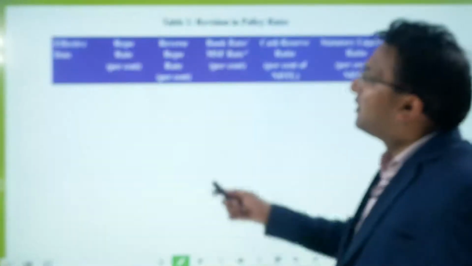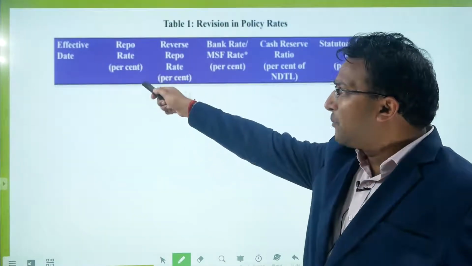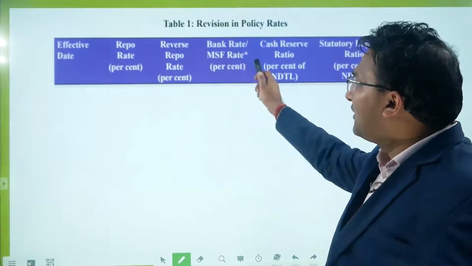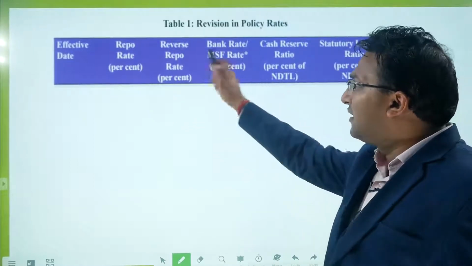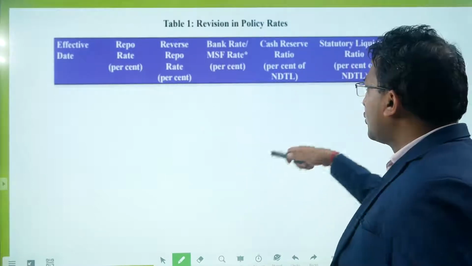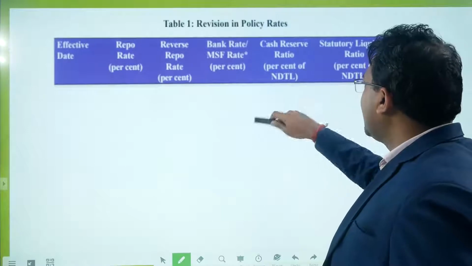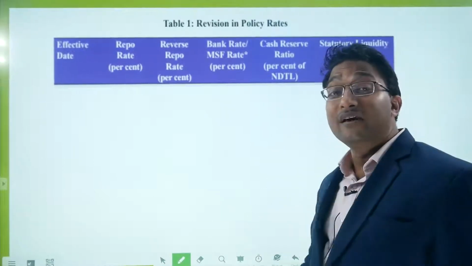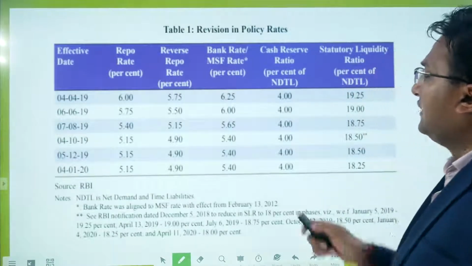There are multiple rates: repo rate, reverse repo rate. Reverse repo rate is less than the repo rate. Bank rate and MSF rate are higher than the repo rate. There is a difference of 0.25%, which is called policy corridor rate. CRR is kept with the RBI, SLR is kept with the bank itself in the form of cash, government bonds, and gold. These are the different rates.